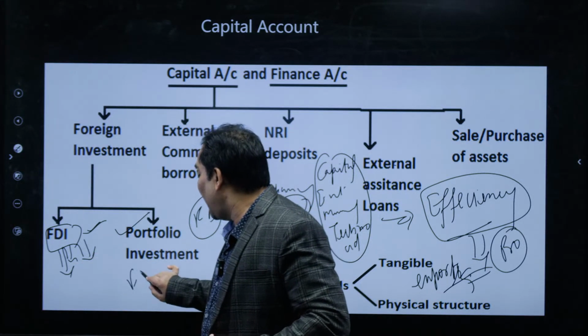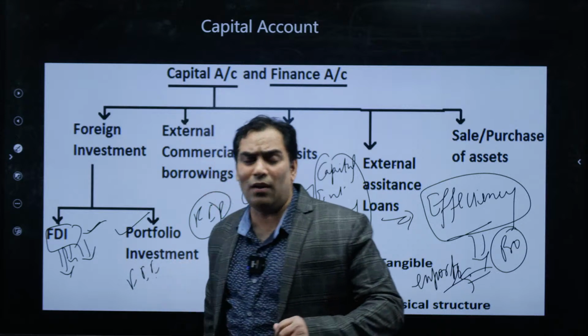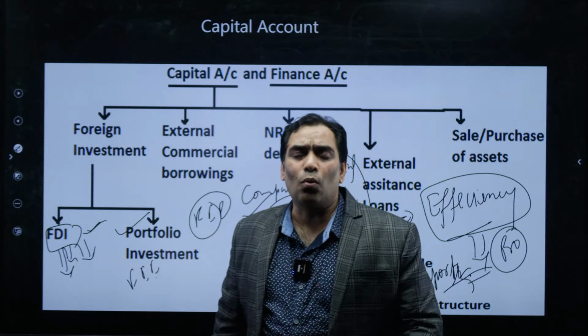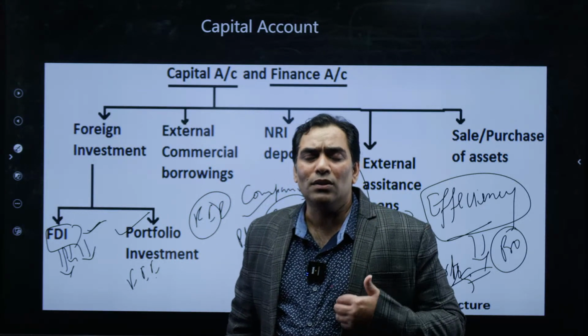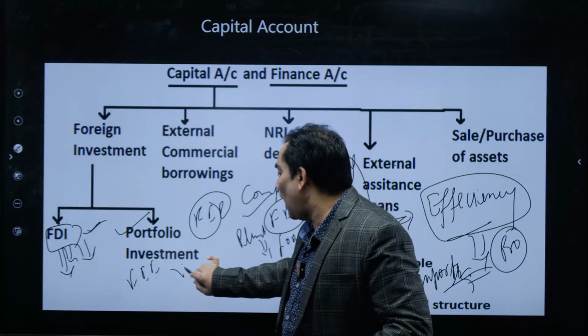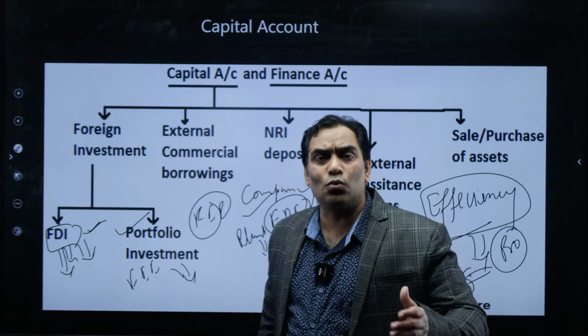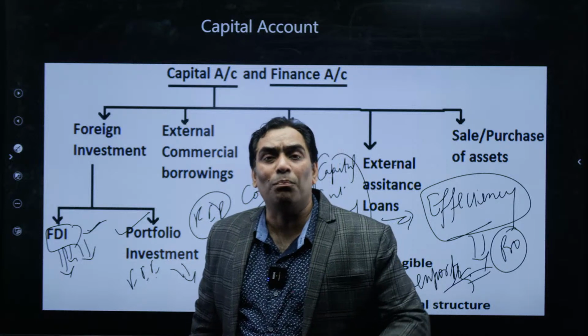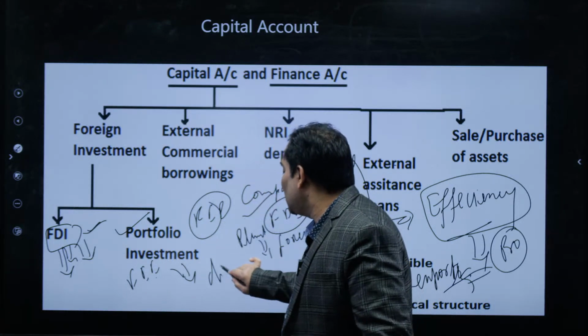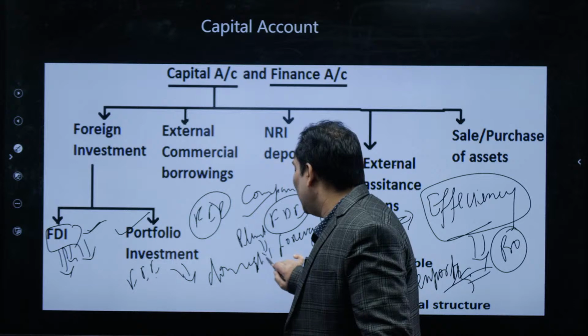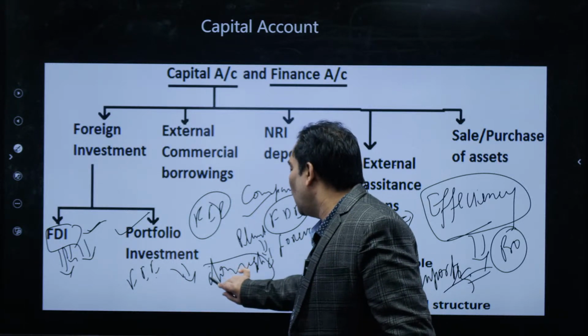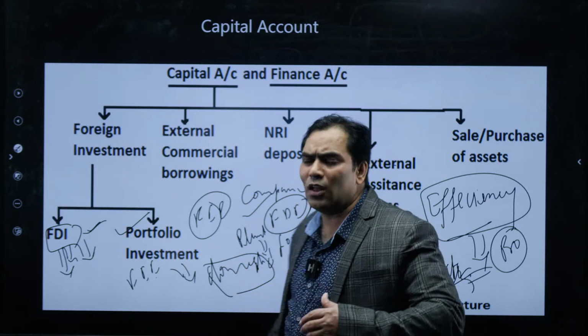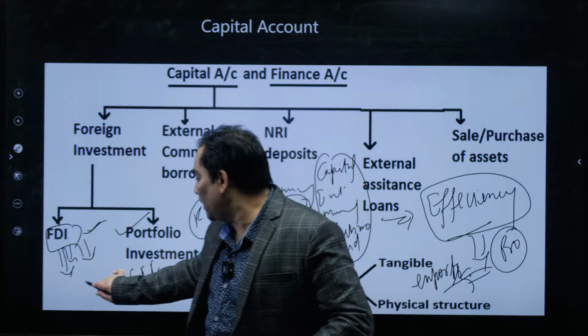FPI or FII, foreign institutional investors, means they are going to invest in our share market. Through our share market, the foreigner is going to sell or purchase domestic company shares, and they are not going to have any management control. That means they do not have any affiliation with the company.